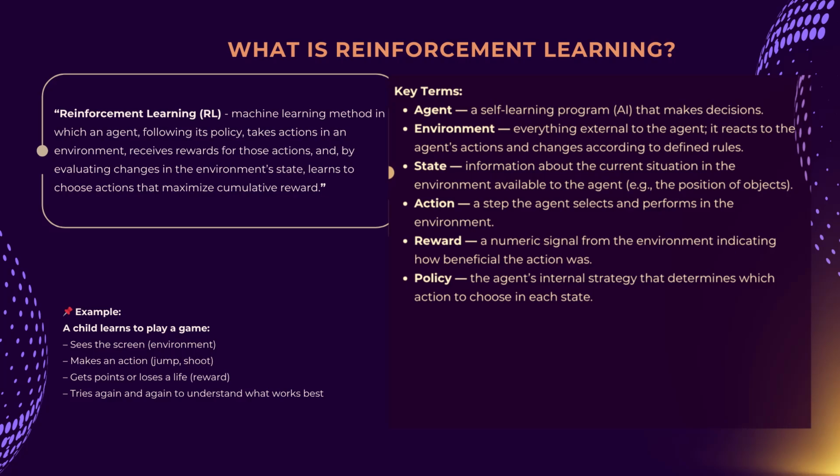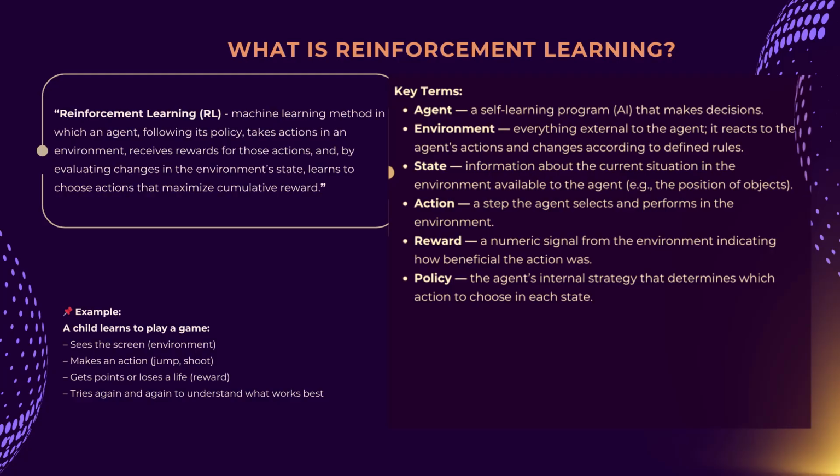Agent, our self-learning AI program. Environment, everything external to the agent, it accepts the agent's actions and changes its state according to predetermined rules. State, the current data or situation in the environment as seen by the agent, for example, the positions of the pieces on a chessboard.